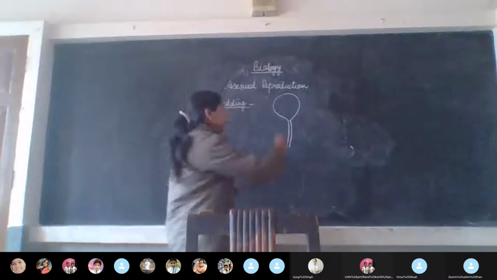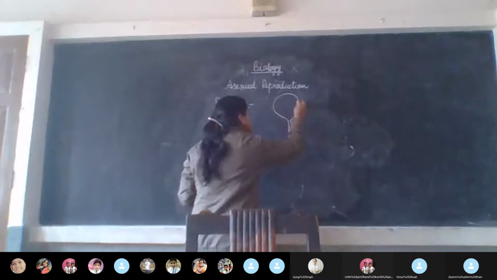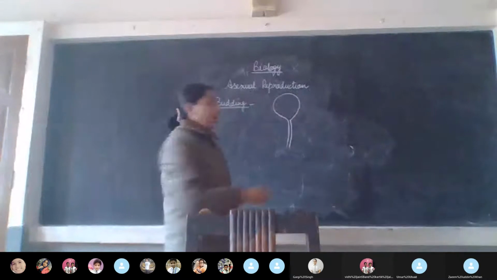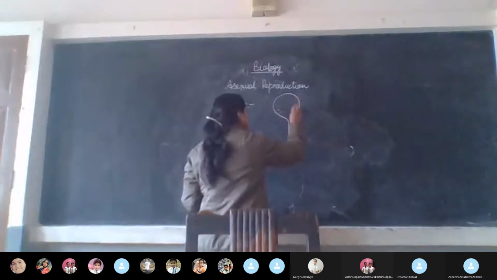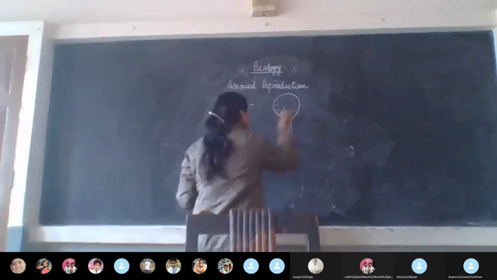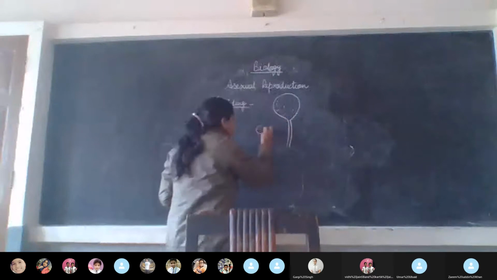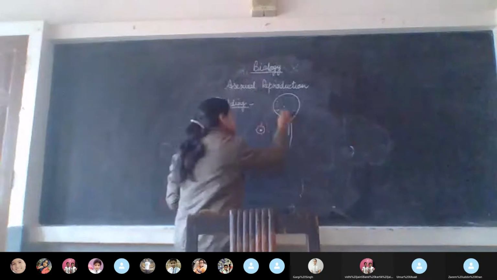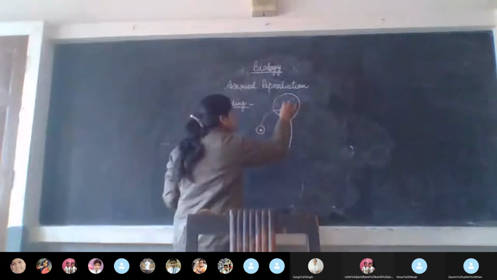Thank you. So this structure is a balloon-like oval structure. This is called sporangium, and inside this spores are present. Supposing this is a spore, this is the hard covering and this is the spore. So these spores are present in the sporangium.